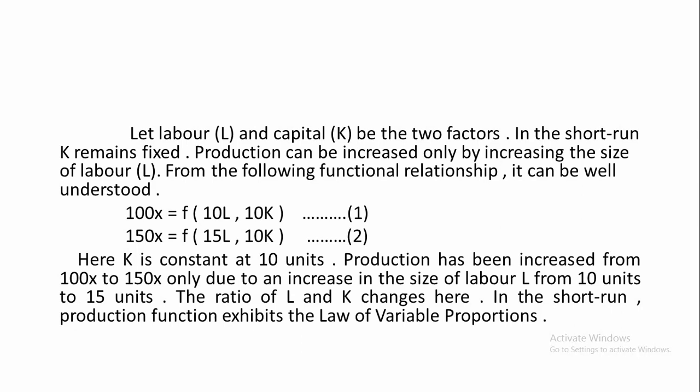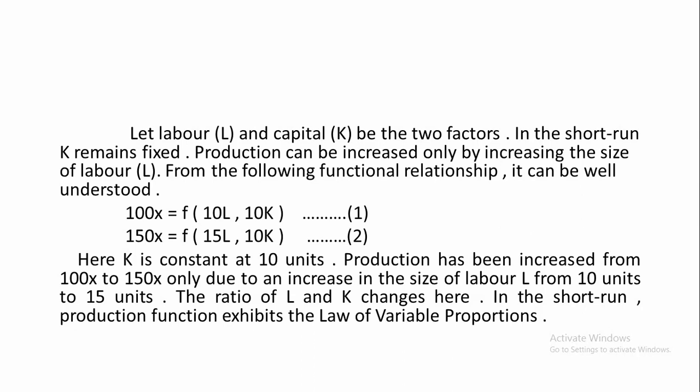Why does it remain constant? Because it is a short run, a short period. Within a short run, we cannot increase the size of capital. All the factors of production cannot be varied in a short run in order to change the output. So mark here, only by increasing the size of labor from 10 units to 15 units, the total production increased from 100 units to 150 units.